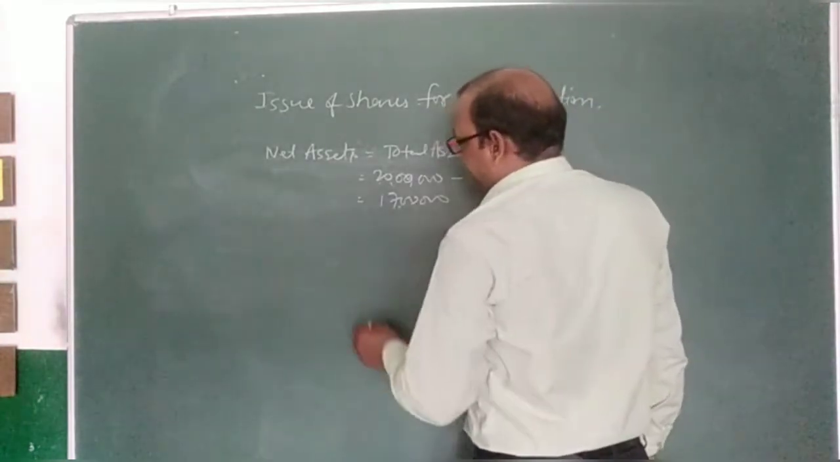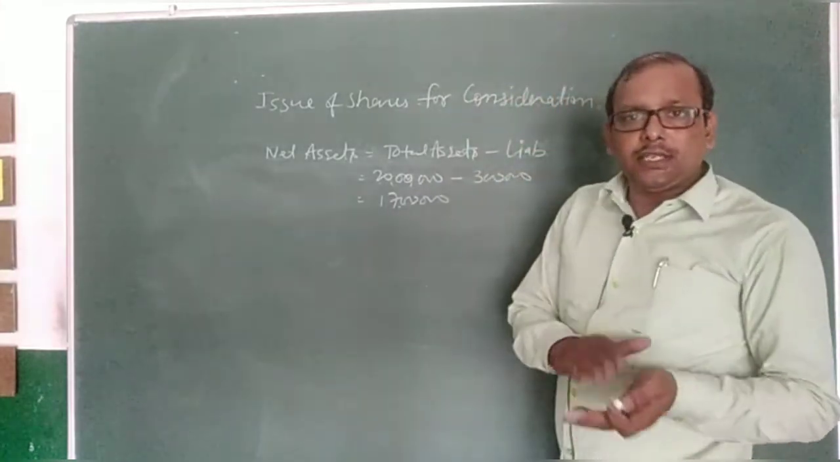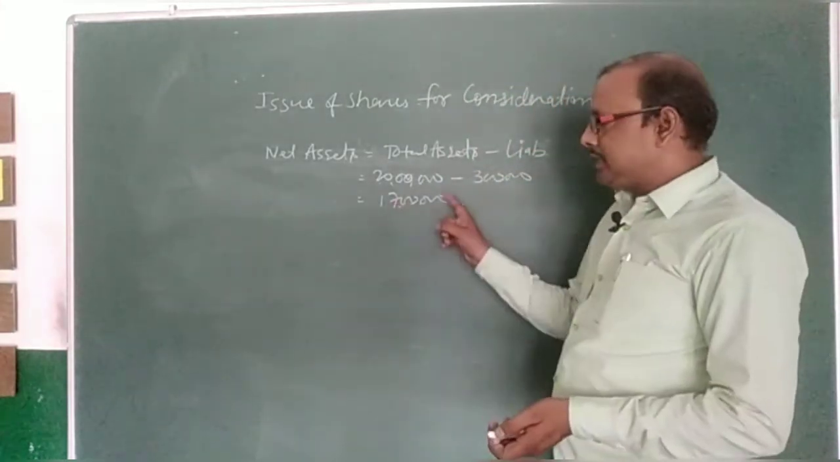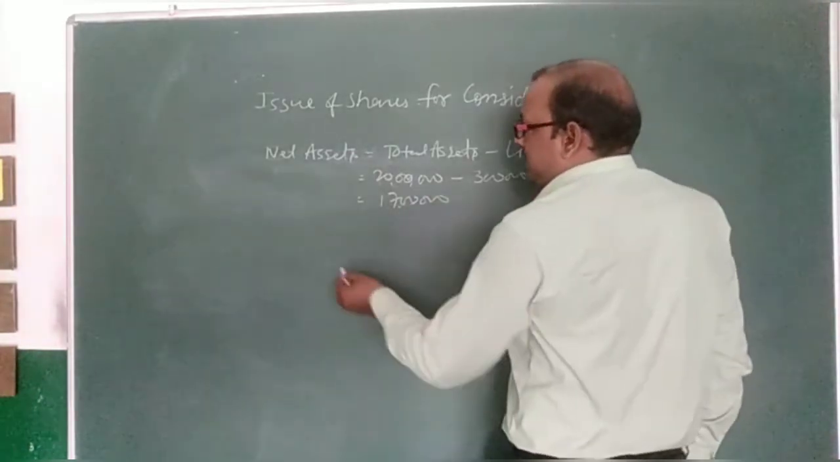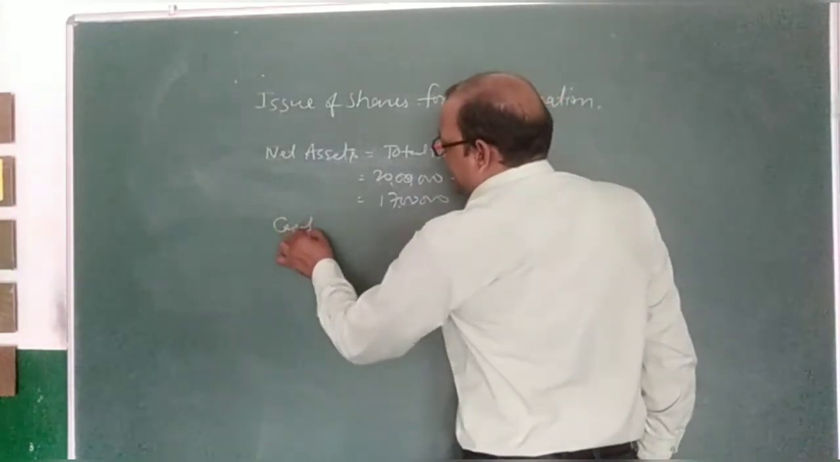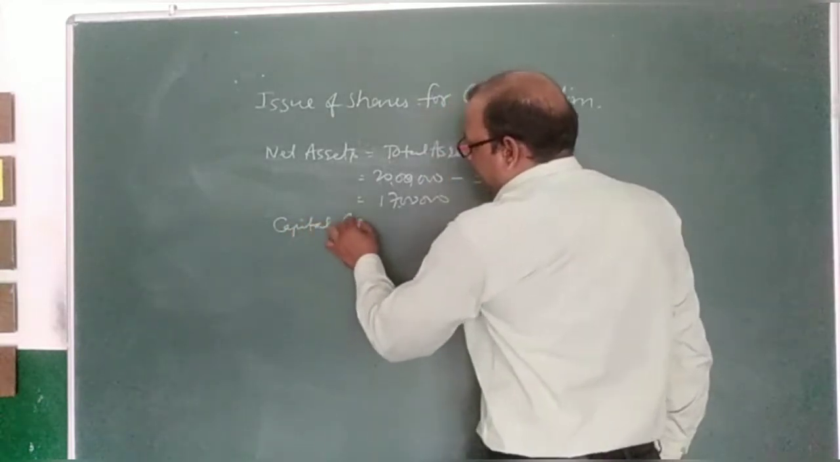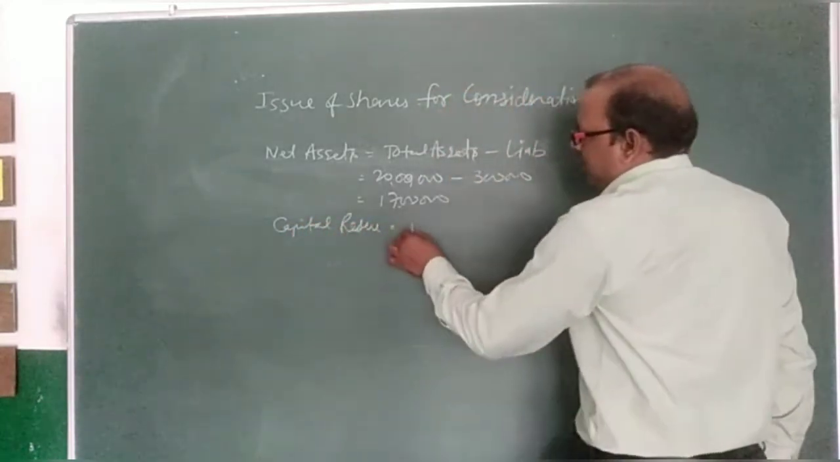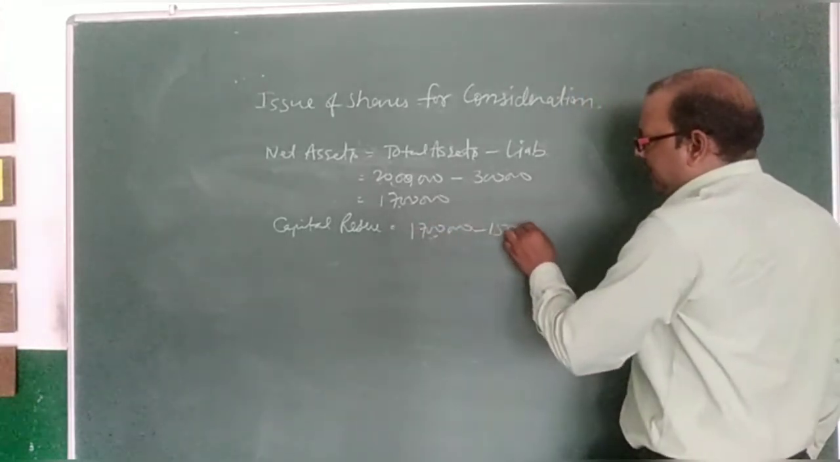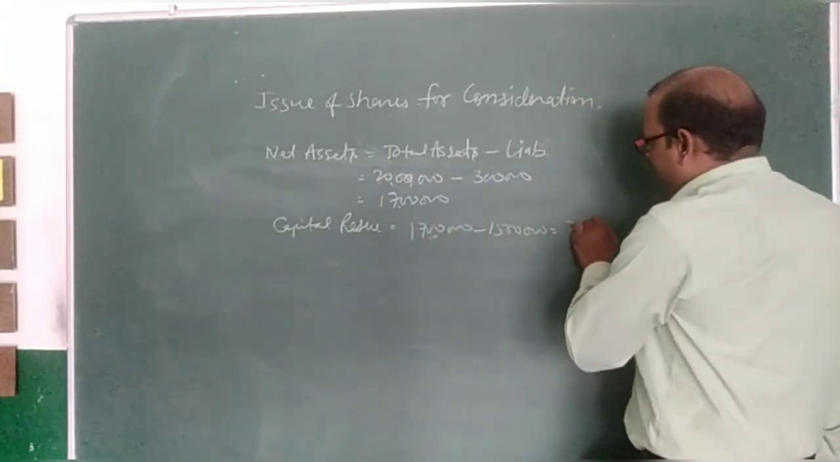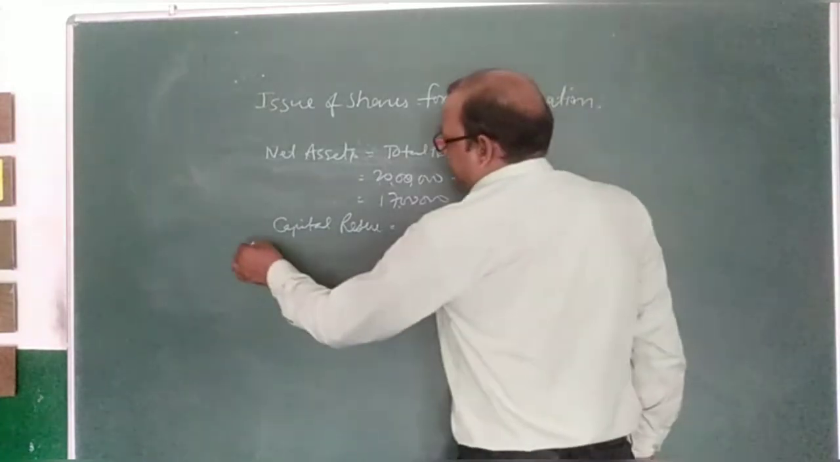Then see, purchase consideration is less. See, net assets are 17, purchase price is 15. It means there will be capital reserve. What? 17 lakh minus 15 lakh. So 2 lakh will be treated as capital reserve.